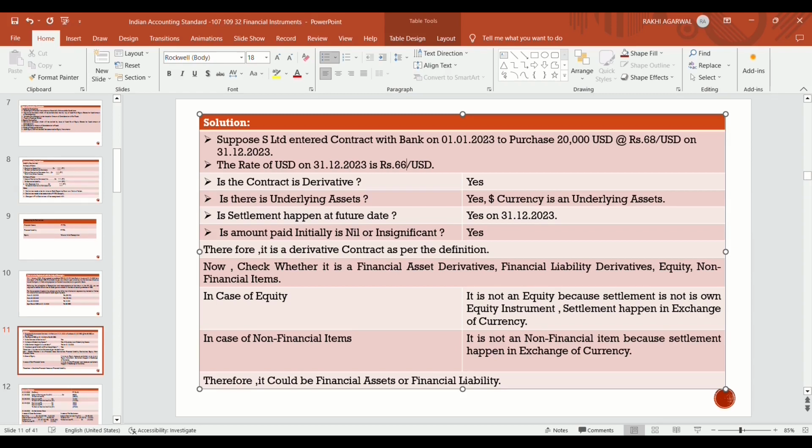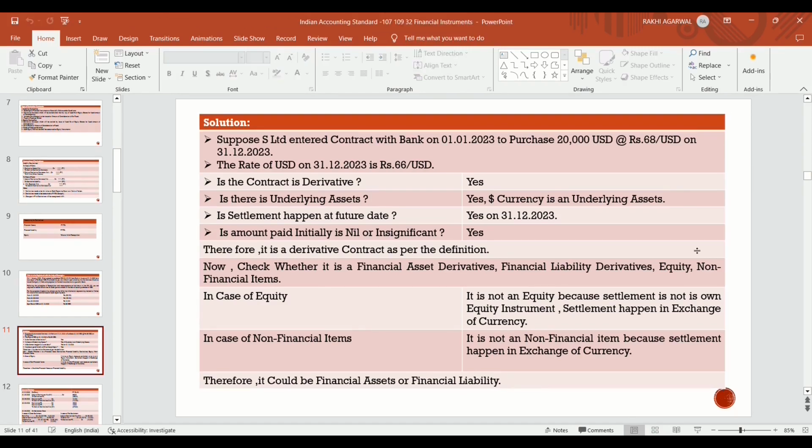So settlement happens in currency. That's why it is not equity. It is not settled in own equity instruments. It is not a non-financial item because settlement happens in exchange of currency. Means in this case, the settlement happens in exchange of currency, so it is not a non-financial item.